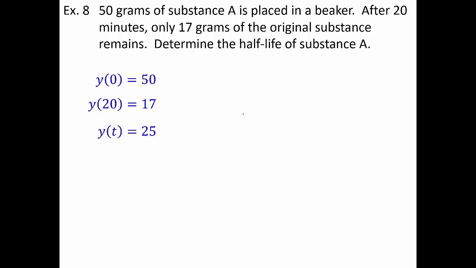So we're just going to start with identifying our given information. Initial value is 50. Secondary value is 20 minutes, 17 grams. And we're looking for the half-life of the substance. Because I'm looking for the half-life, and half-life is the amount of time that the y value becomes half of the original amount, well, the original amount was 50, so half the original amount is 25. So using that information, let's plug it into my formula y equals ce to the kt. C is 50, t is 20, and y is 17.